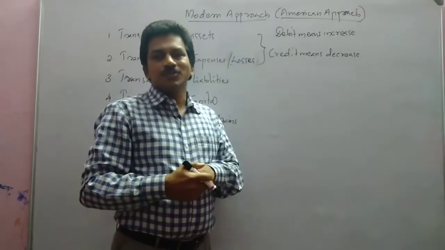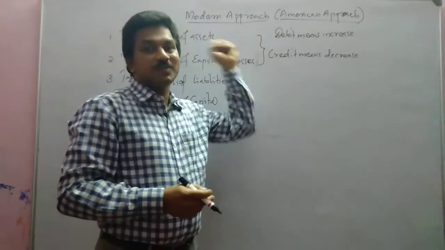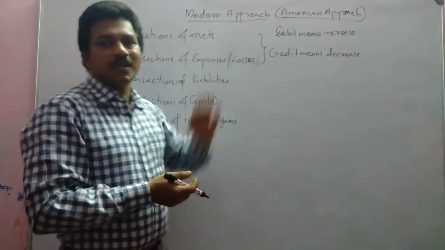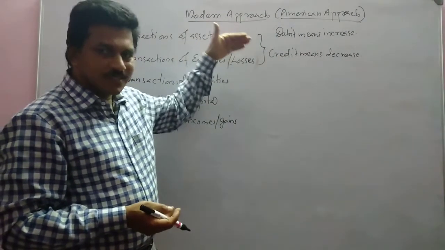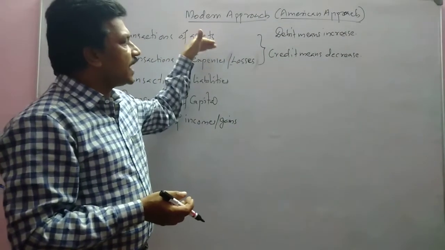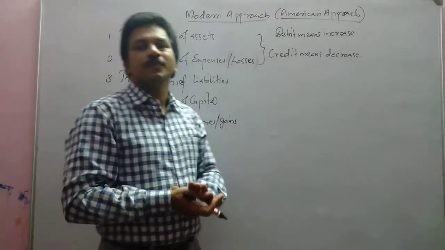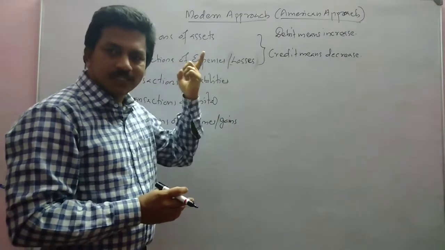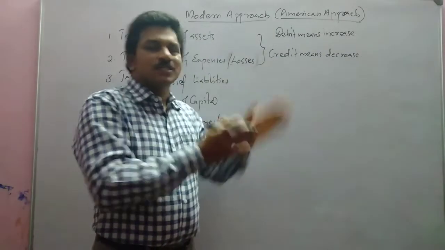What this rule says: if an asset increases, that asset will be debited. Like that, if an expense increases, that expense will be debited. On the opposite, when an asset decreases, that will be credited, or when an expense decreases, that will be credited. Simple. So if an asset or expense increases, it will be debited. When an asset or expense decreases, it will be credited.